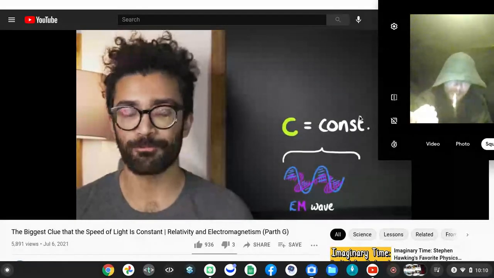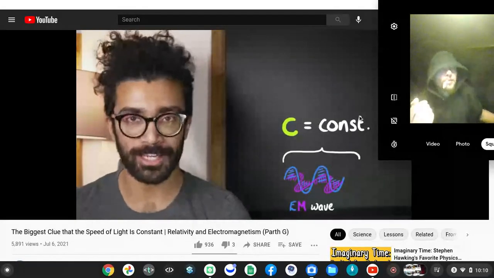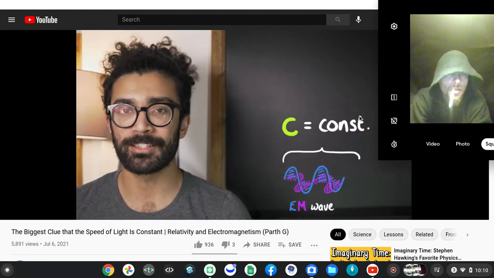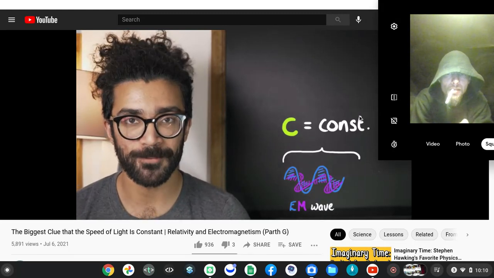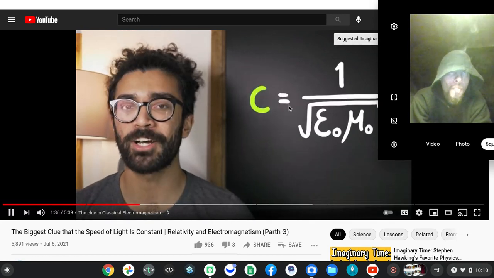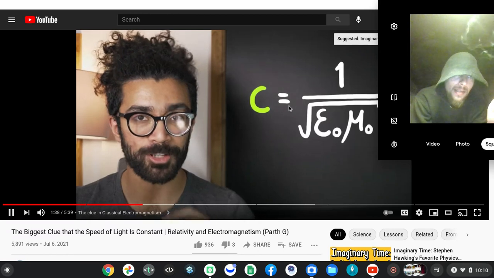So any observer, regardless of what speed they were traveling at relative to anything else, the speed of light in the theory of electromagnetism was thought to be constant. Now that constant happened to be equal to this quantity here, 1 divided by the square root of epsilon naught mu naught.